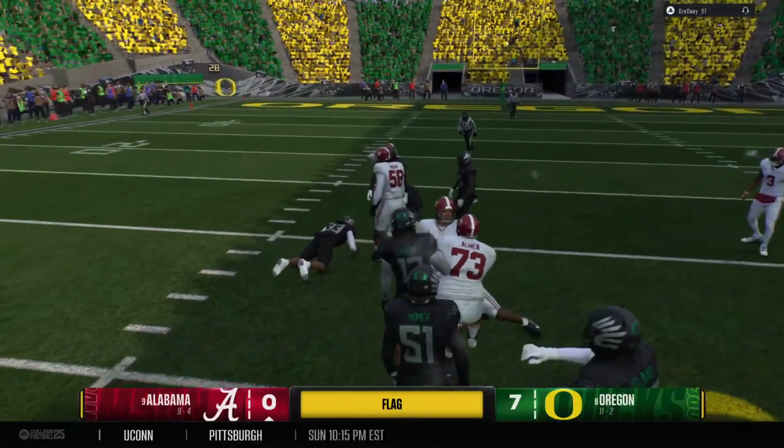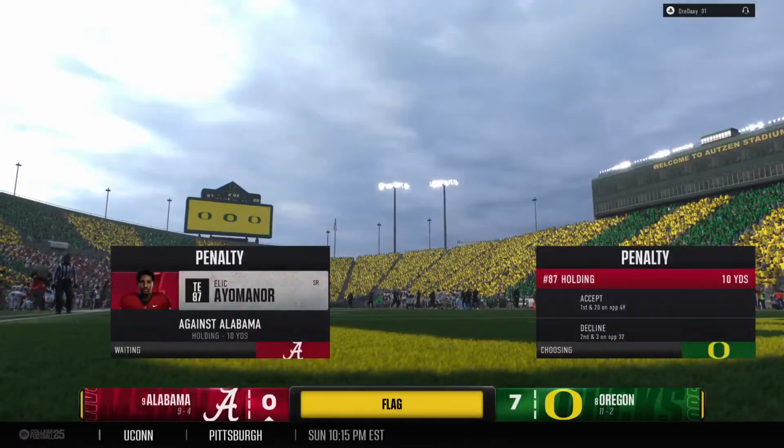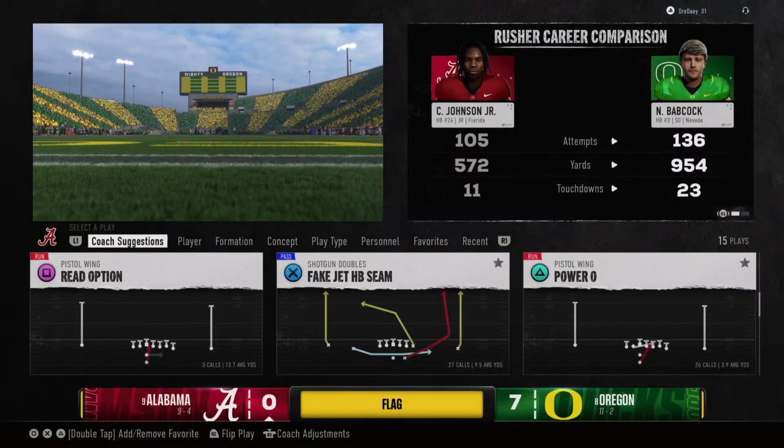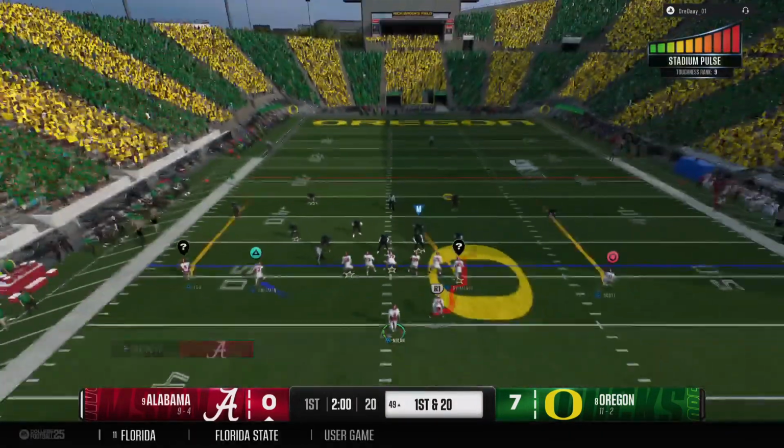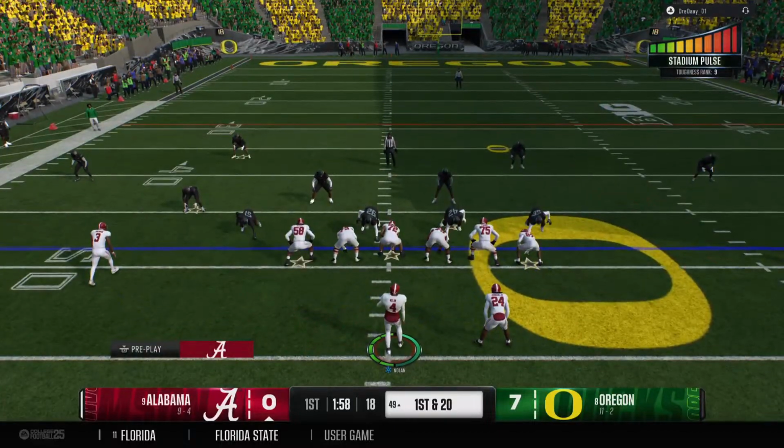Ball carrier brought down, but a flag's on the field. Let's check out this call. Pretty easy call for the head coach. He will accept that penalty, of course. First down play call coming up. How aggressive will it be?